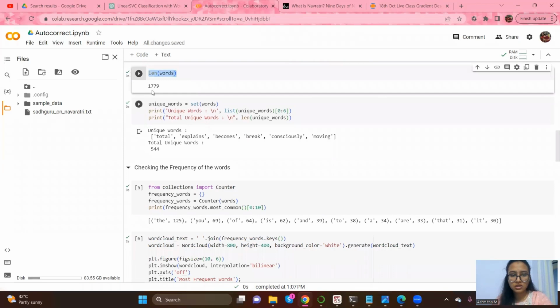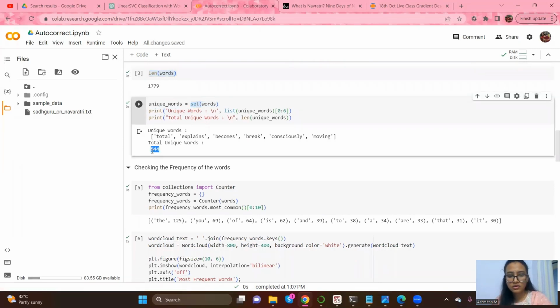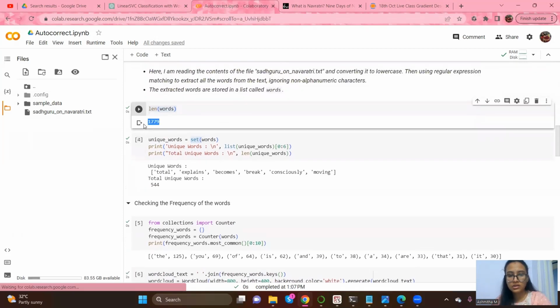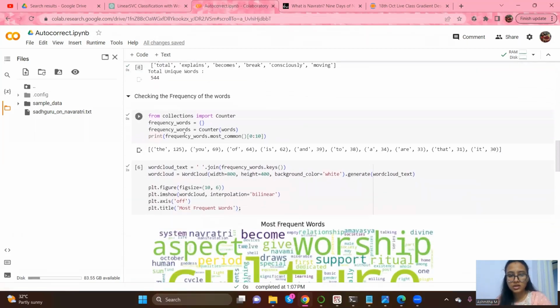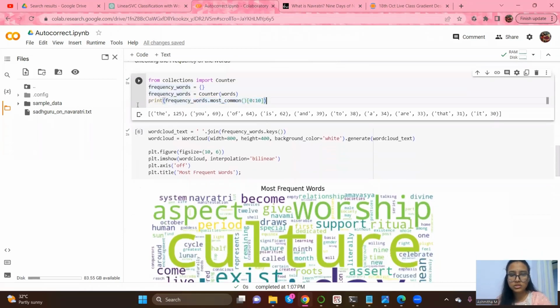And then I'm checking the length. To see the unique words, you can use set. So there are 544 unique words out of 1,779 words. Okay, now I'm checking the frequency by importing Counter from collections. So frequency words is an empty dictionary. And then I'm counting all the words. Now the key should be the word and the count should be the value. So frequency words most common 10 words. So the has repeated 125 times, you has repeated 69 times. So this is how it goes.